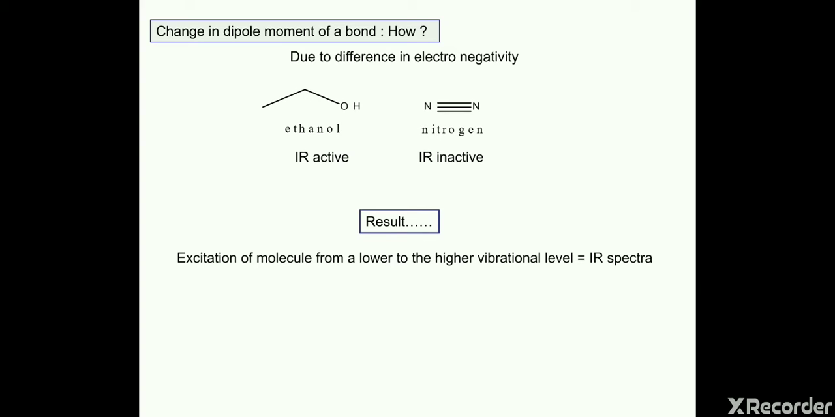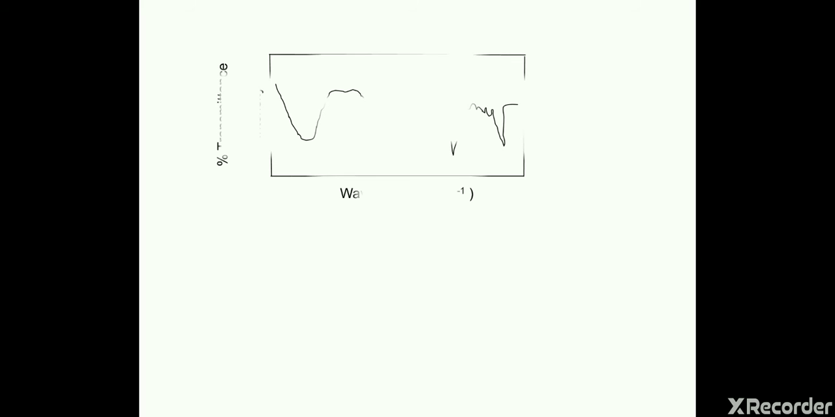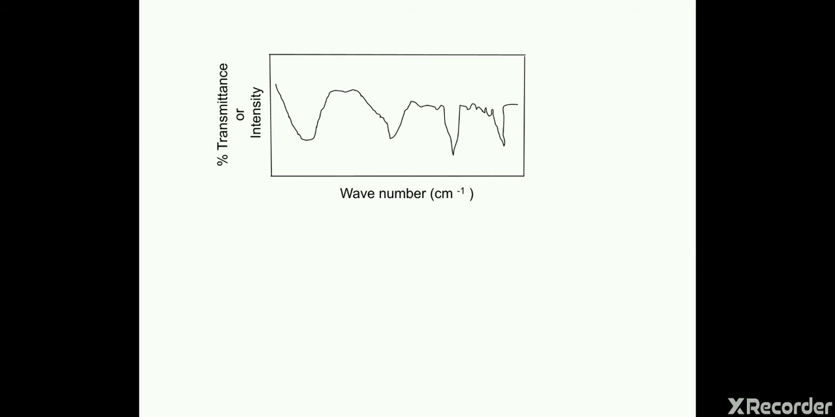Now what next? When the molecule absorbs IR, there is excitation of the molecule from a lower to a higher vibrational level, and at the end we get the IR spectra. Typically, the IR spectrum is plotted between wave number and transmittance or intensity. Wave numbers are taken on the x-axis, while percentage transmittance or intensity is taken on the y-axis.